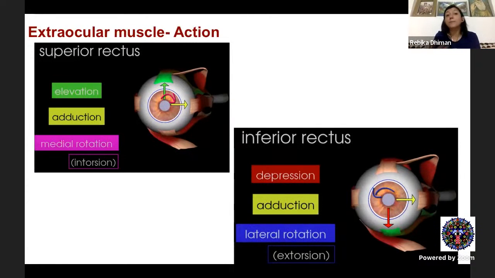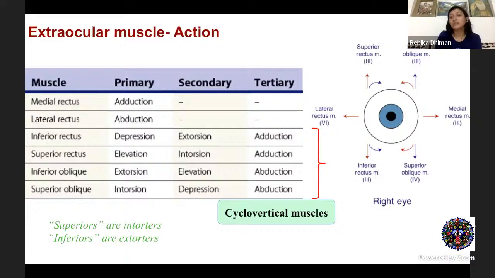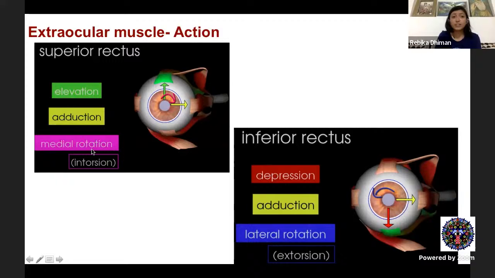Now things get a little complicated when your cyclovertical muscles come into action. What are cyclovertical muscles? The vertical recti and the obliques have overlapping functions, and that's the reason they have been given the term cyclovertical muscles. Each of them has a primary, a secondary, and a tertiary role. In the superior rectus, the primary action is elevation. The secondary action is intorsion, because it helps in rotating the globe inwards, and the tertiary action is adduction.